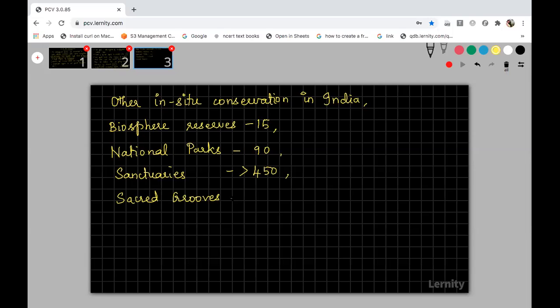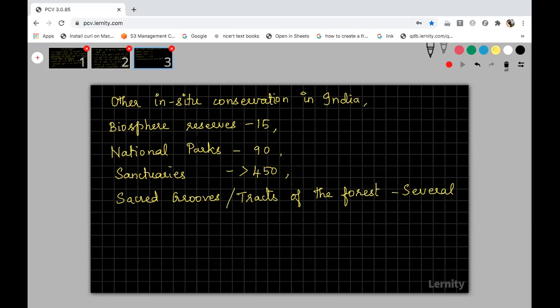Sacred groves or tracts of the forest. We cannot say the count of sacred groves, so you just write sacred groves or tracts of the forest. There are many, countless sacred groves or tracts of the forest available.